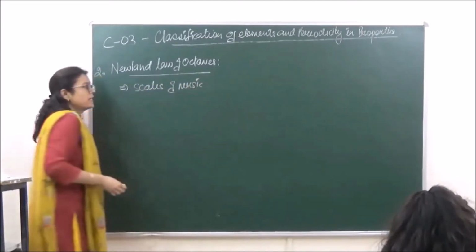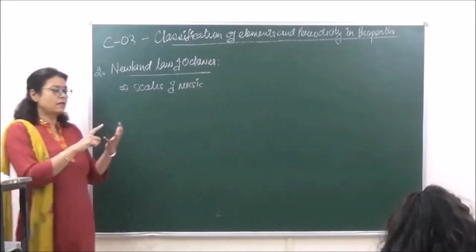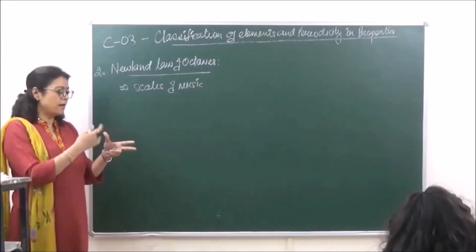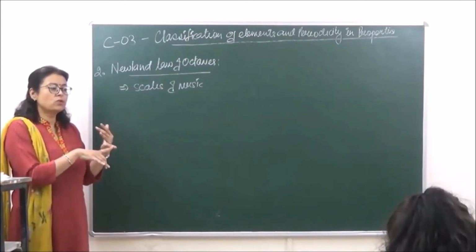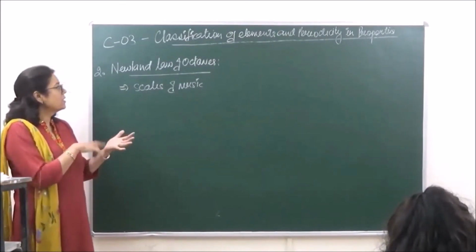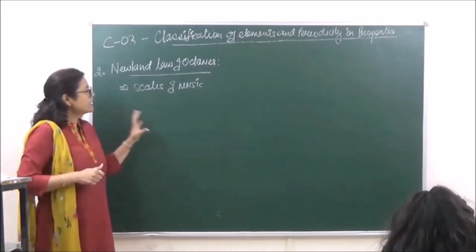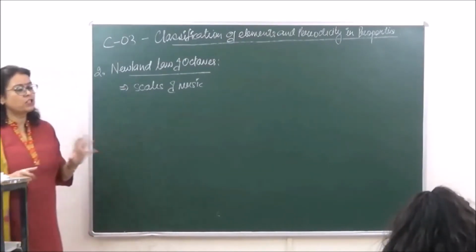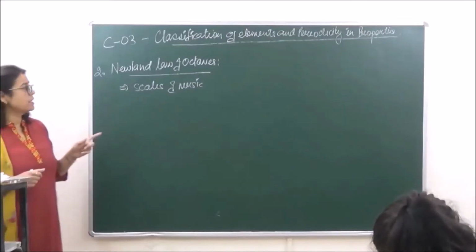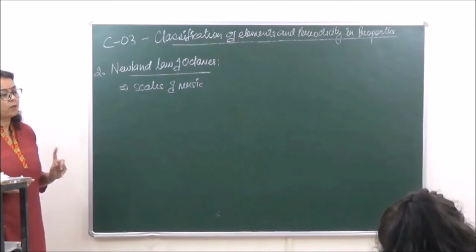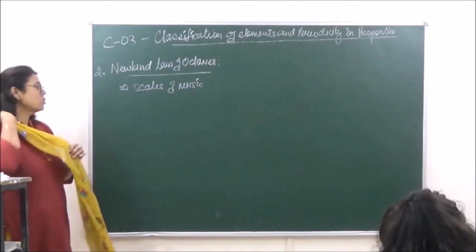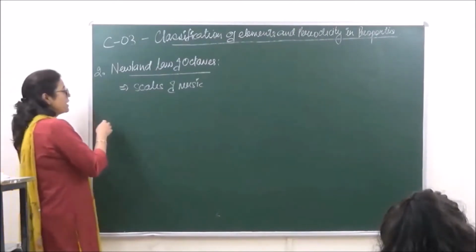When we are talking of scales of music, so we have sa, re, ga, ma, pa, dha, ni, right? And the eighth element then again comes to sa. So just like the notes of music, he suggested that the elements should be arranged in such manner that the first element and the eighth element should bear similarities in their properties. Okay. So Newland's law of octaves, it was given as what?